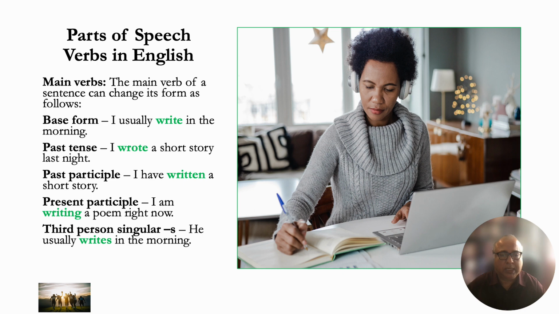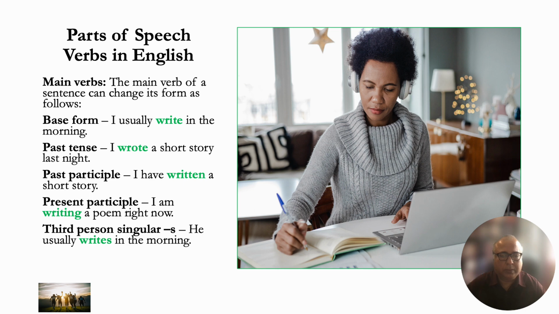I usually write in the morning, just as this lady is writing with headphones on. If you did some writing in the past, you would say, I wrote a short story last night. Past participle: I have written a short story. Present participle: I am writing a poem right now.